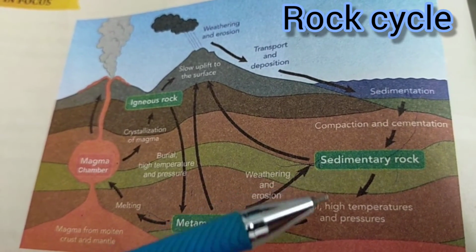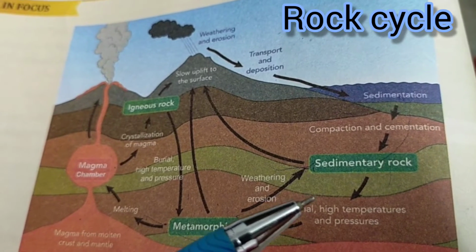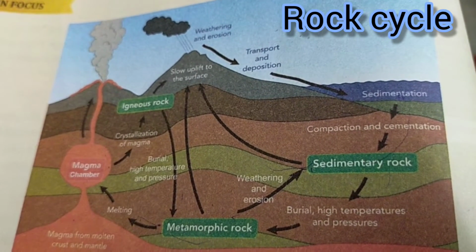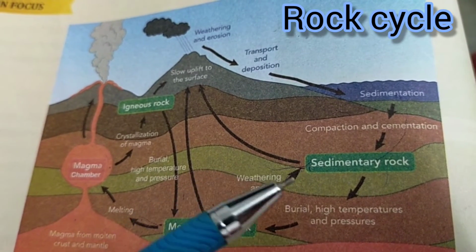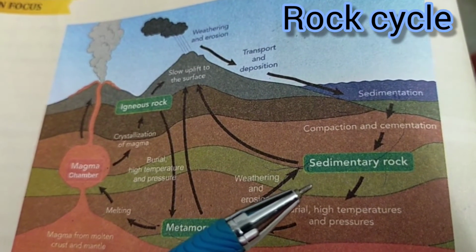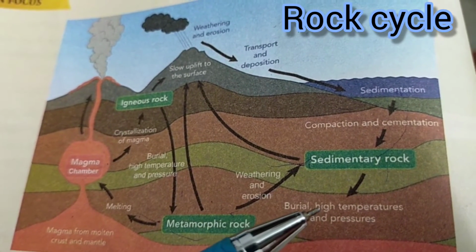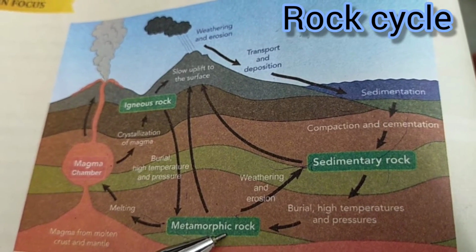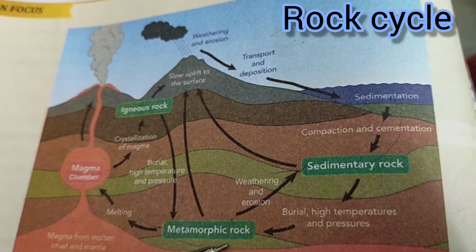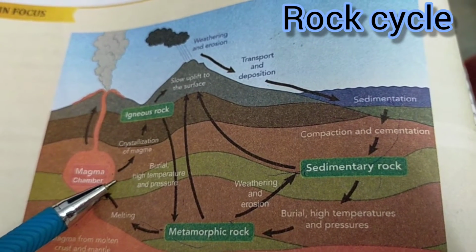limestone, and these sedimentary rocks and even the igneous rocks, sometimes they change into metamorphic rock. Suppose the limestone, the example for sedimentary rock, when it is exposed to high temperature and pressure, it is converted into marble, which is an example of metamorphic rock. This metamorphic rock again, it will melt and it will enter into the magma chamber.